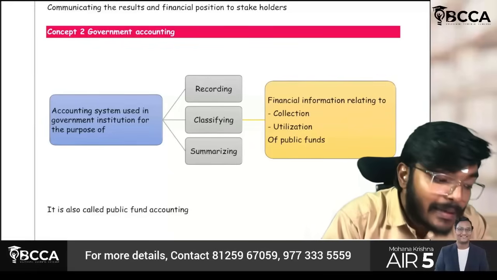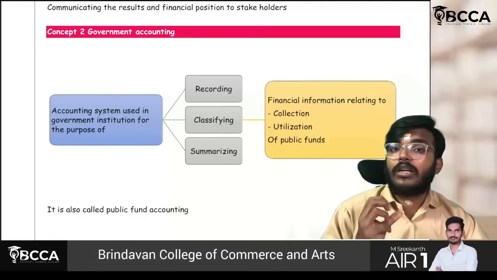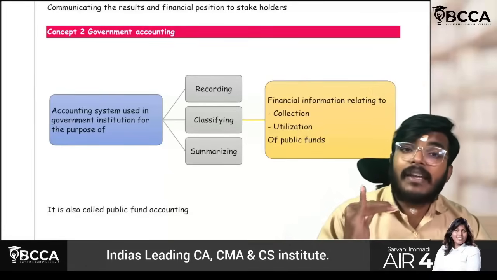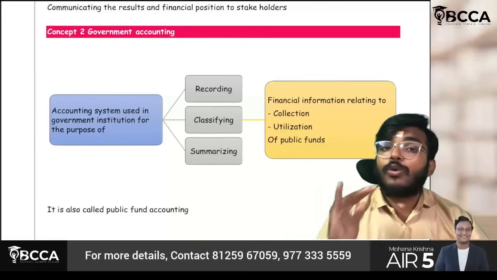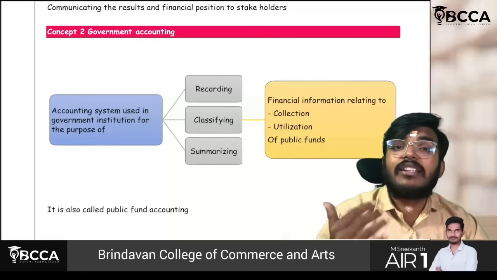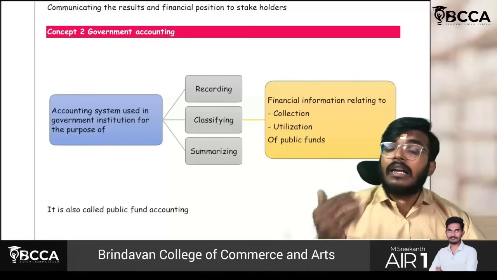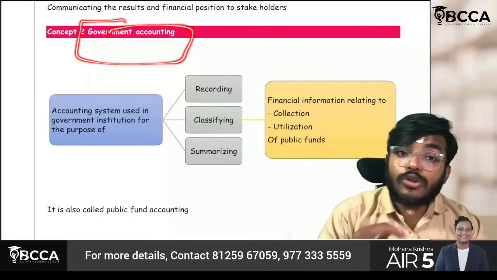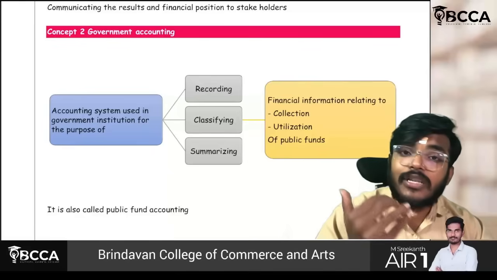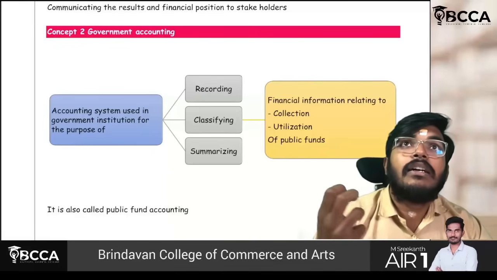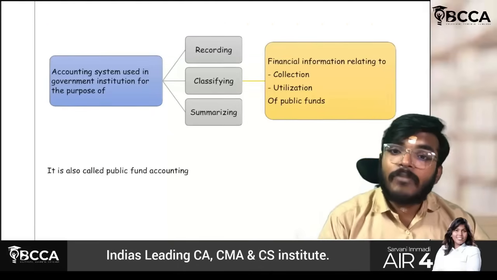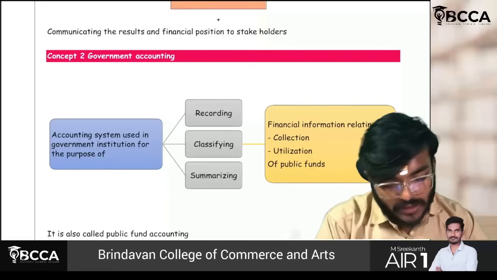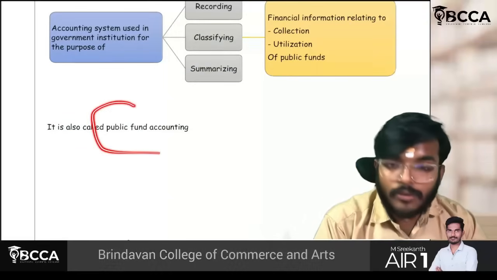With respect to this information, whatever information is obtained will be very much essential for the purpose of preparing fiscal budgets and things like that. Whether the allocation was made efficiently or not, later on the government will understand only through government accounting. Because of these results, it will be in a position to understand its present financial status. It is also called public fund accounting.